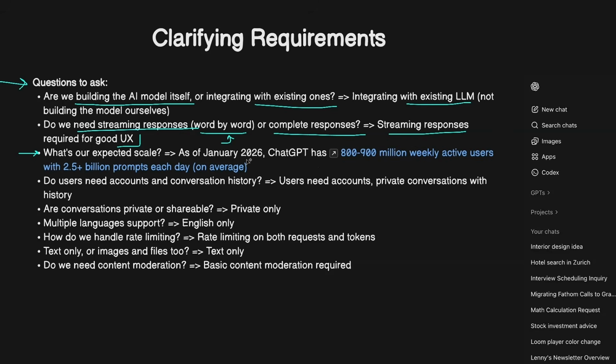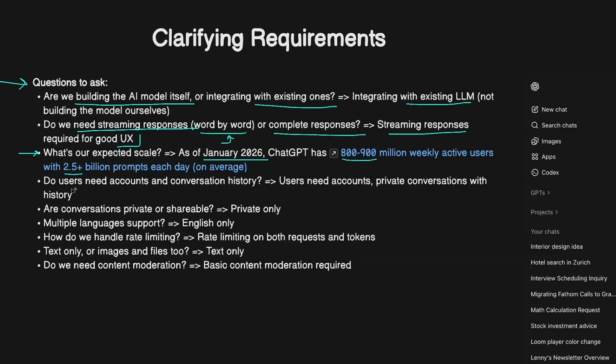As of the last report, which is from January 2026, ChatGPT has around 800 to 900 million weekly active users, and these users are sending 2.5 billion prompts every day. That's a big write volume, but even more we will have read volume, as you will see later, and we'll need to design for both read and write availability.